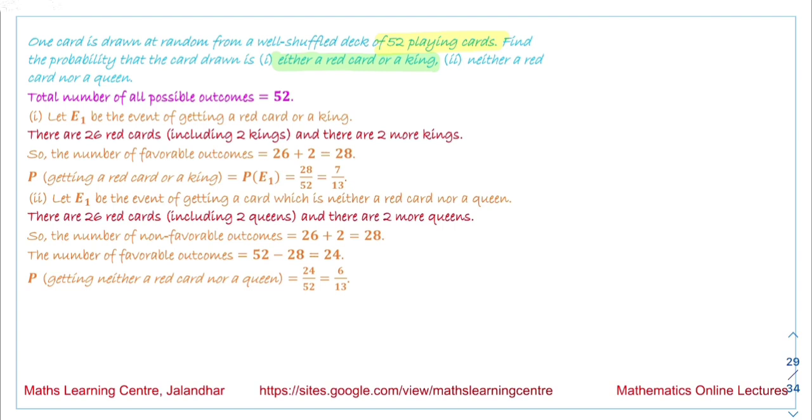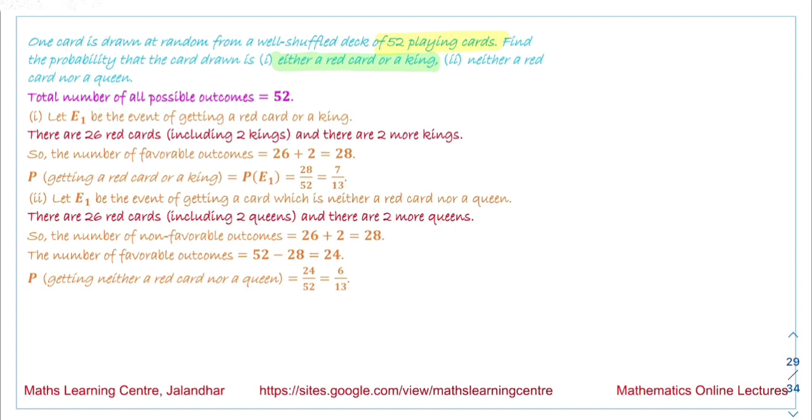Now the third we are talking about is a black card. The total number of black cards that we have is 26. Out of this, the black face cards are already removed. So the remaining number of black cards we have is 20. The total number of outcomes is 46. So the probability we get is 10 by 23.